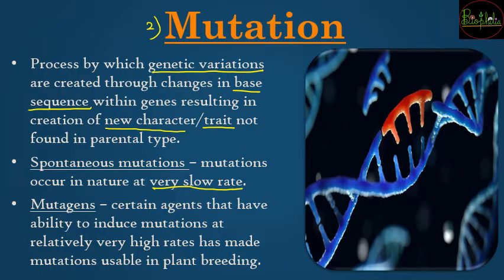So there are certain agents or ways called mutagens, which have the ability to induce mutations, and they will be changing the genetic basis at a very high rate, और इतने high rate पे है कि within no time you can get these mutated varieties. So spontaneous mutations जो nature में हो रहे हैं take a lot of time. So mutagens will be used, and how mutagens are used to create disease resistant varieties, let's understand.